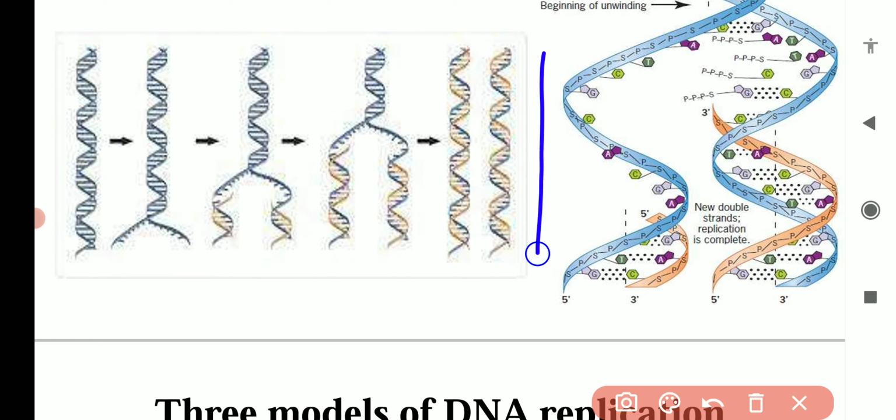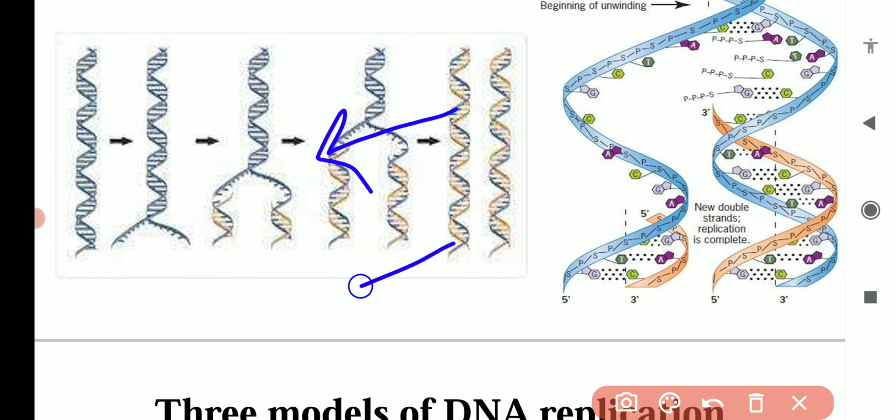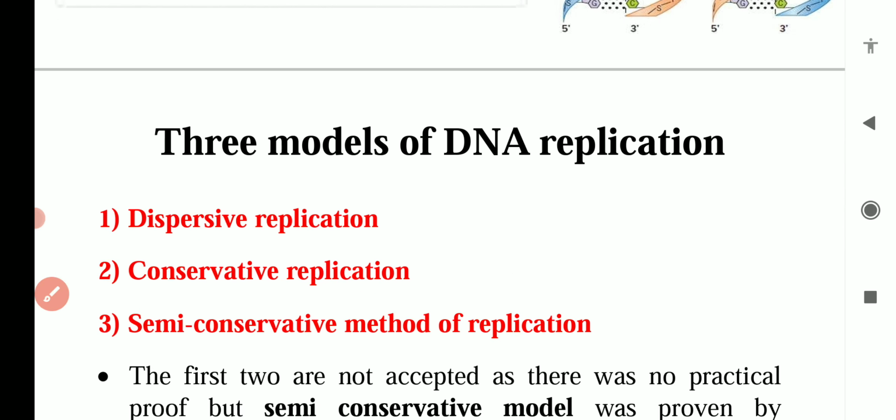So in the DNA, of the two newly synthesized strands, one strand will be the older one, shown in blue color, and one strand will be the newer one, shown in orange color. Likewise in this, the old strand is shown in blue color and the new strand is shown in orange color. So this is DNA replication.